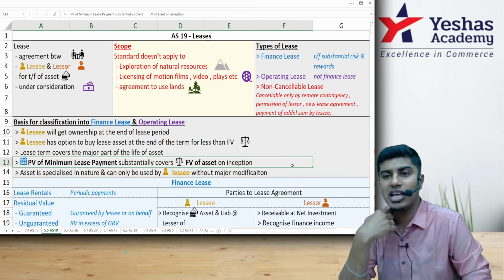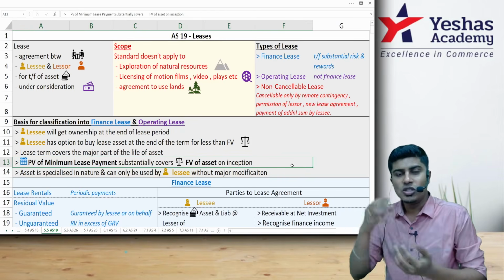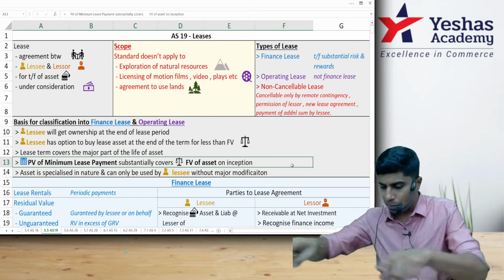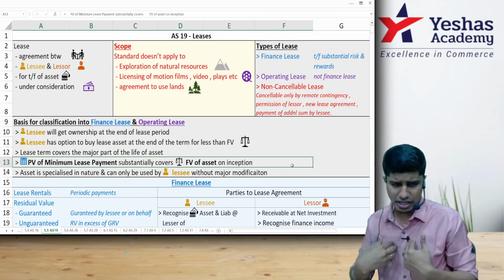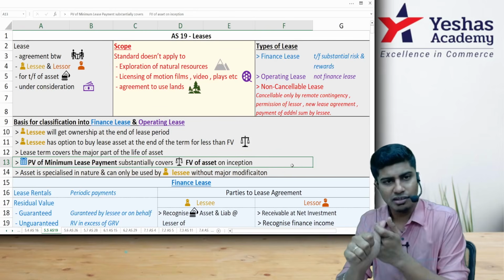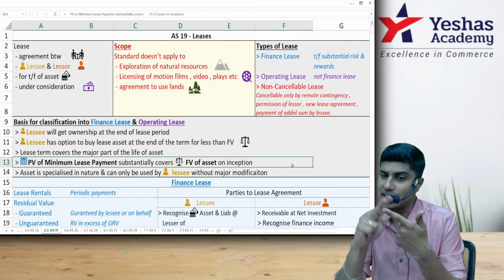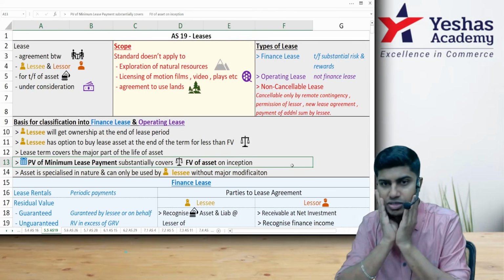The lessor is the person transferring the asset. The lessee is the person who is using the asset. So the lessor transfers the asset to the lessee. Whenever he is transferring, he will prepare a document writing that I am giving the asset to you for a consideration that you would have to give me, and that becomes a lease. So the lessor transfers the asset to the lessee for the consideration to be given by the lessee to the lessor over the lease period, and that becomes a lease.